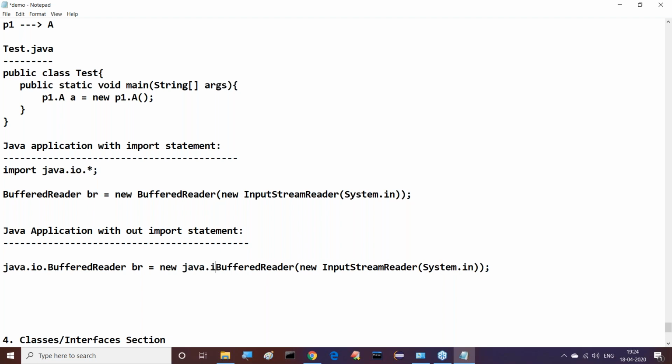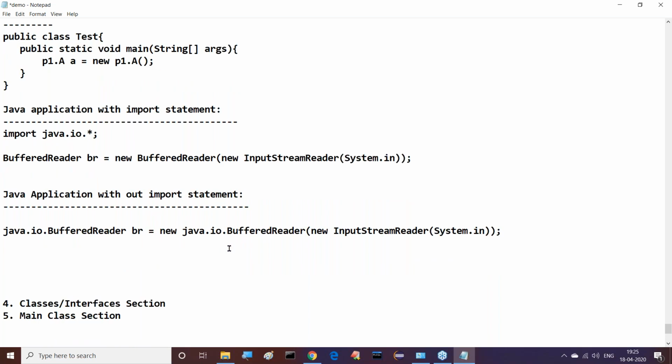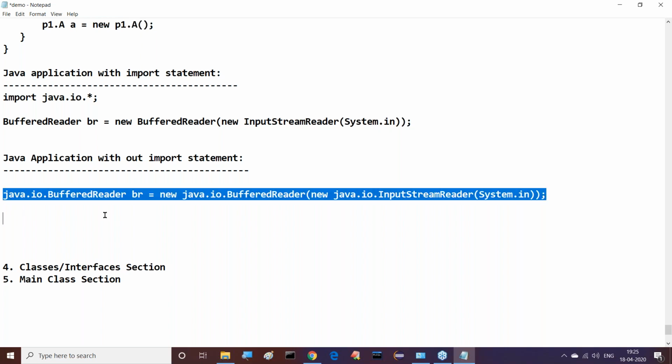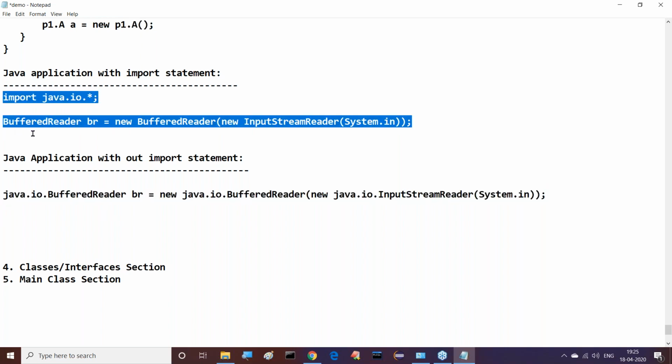Here also java.io.BufferedReader. Wherever we write InputStreamReader, there we have to write java.io.InputStreamReader. That means java.io. That's it. Observe this clearly: this is without import statement and this is with import statement.